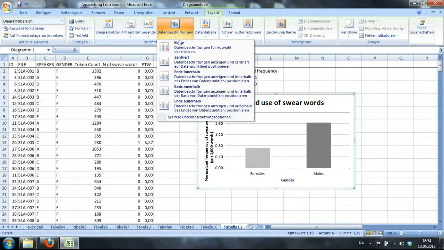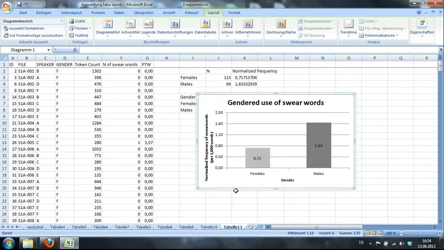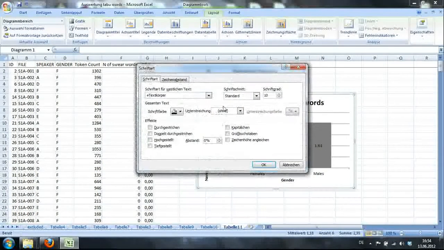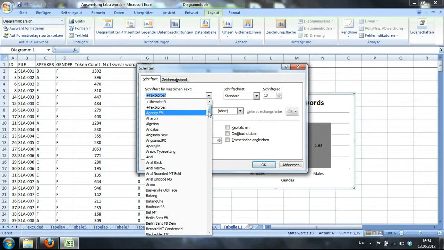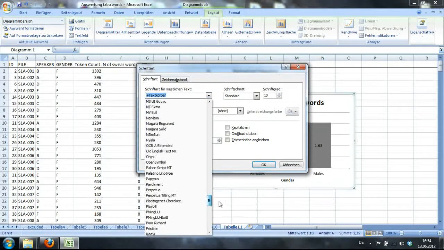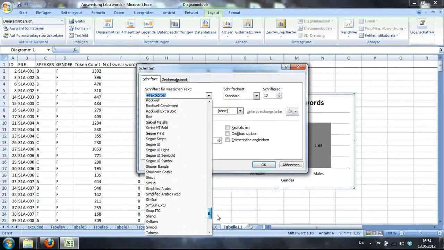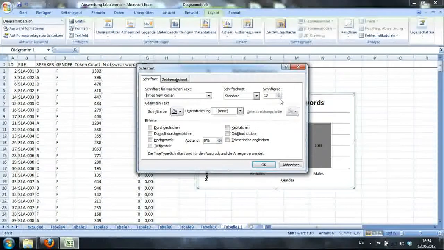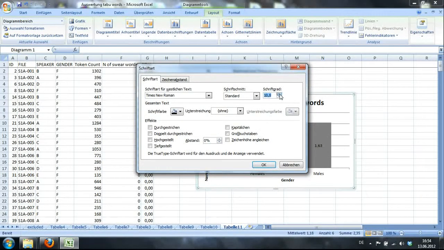Also, I want to have the values in there, and as a last step, of course, I want it to be Times New Roman because basically my paper will be written in Times New Roman, and I want the graphs and figures to have the same kind of font as the paper. Choose Times New Roman.